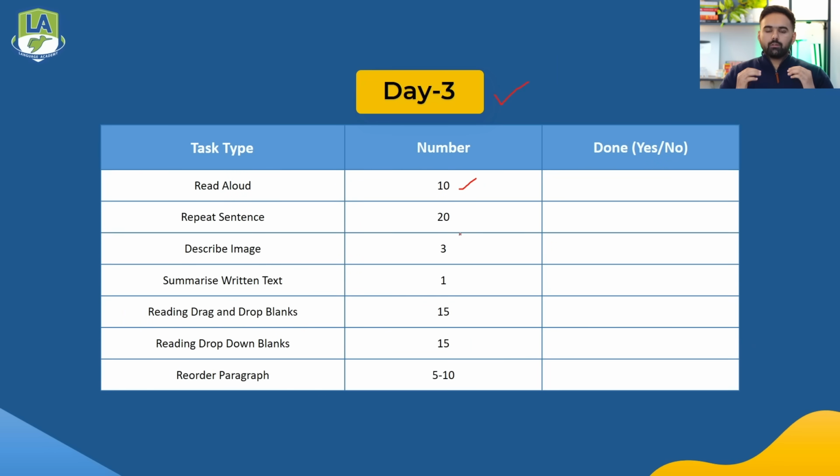Day 3 will be again read aloud, repeat sentence and describe image, 10 read aloud, 20 repeat sentence, 3 describe image. As we did essay on day 2, on day 3 we'll do 1 summarize written text, 15 reading drag and drop blanks and 15 drop down blanks, and then you'll do 5 to 10 reorders. No listening here, we'll just do speaking and reading today.